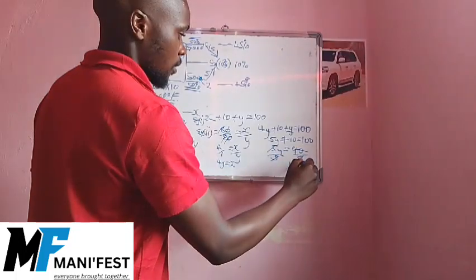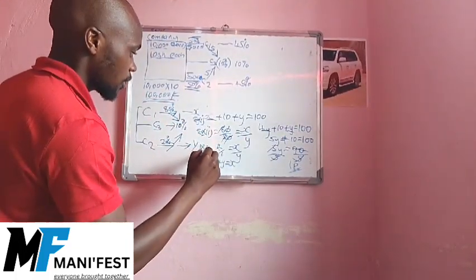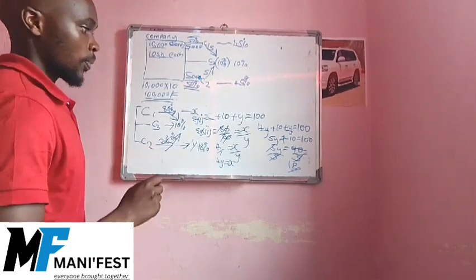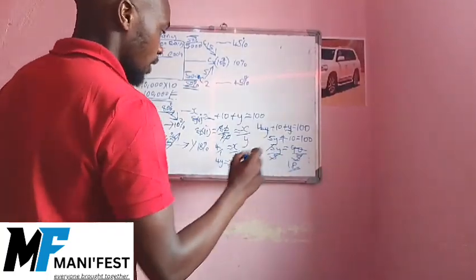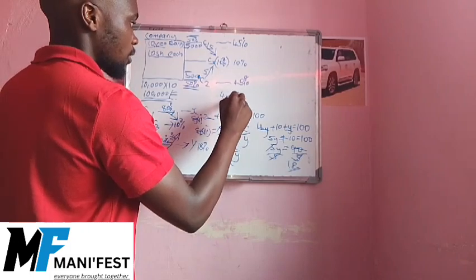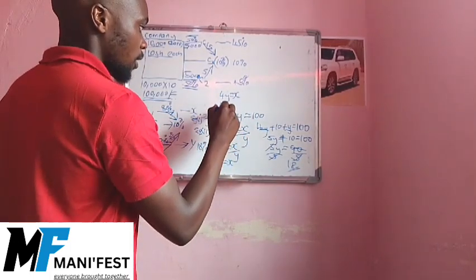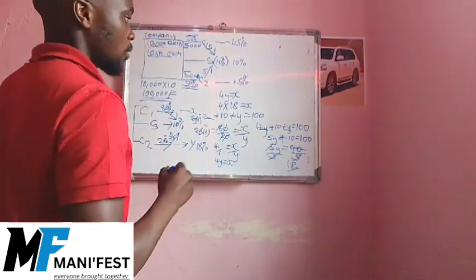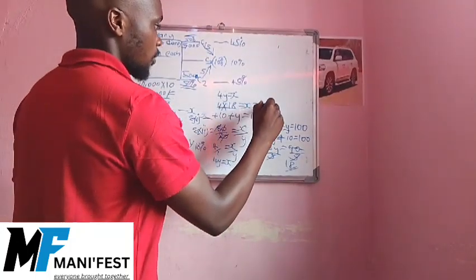So at our instance here, y is equal to 18. So if our y is equal to 18, what about x? We have an equation here that says 4y is equal to x. So our x will be 4 times 18, which is 72.